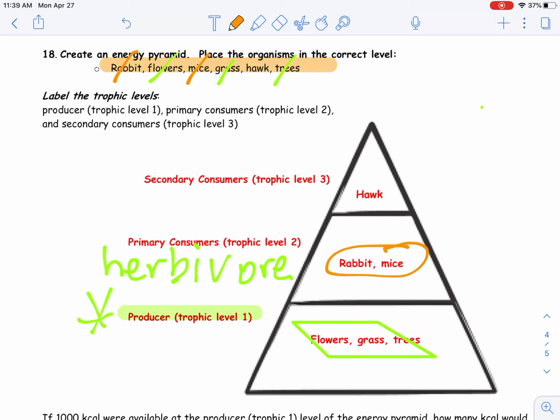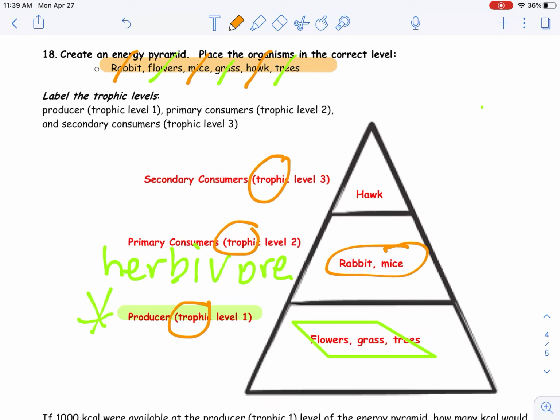Okay, so then we have our secondary consumers. That's trophic level 3. The trophic level, guys, is the term for the levels in an energy pyramid. You need to know that, okay? The secondary consumer is going to be either an omnivore or a carnivore. It's going to feed on the level below it. So it's going to eat the mice or the rabbits, and that is the hawk.